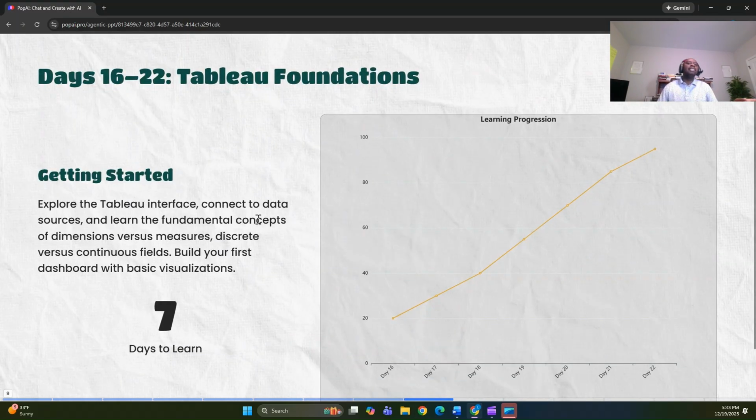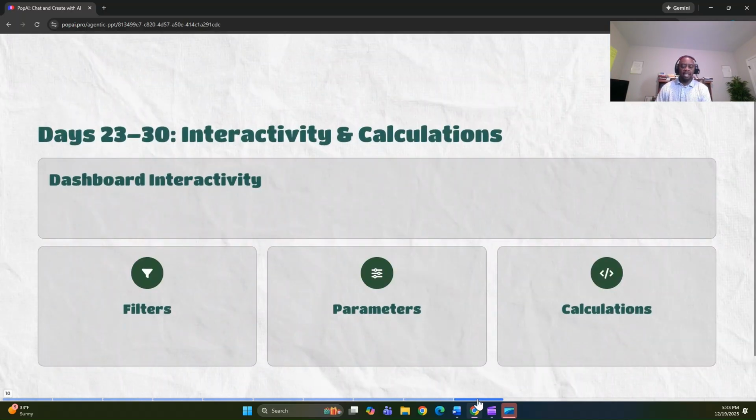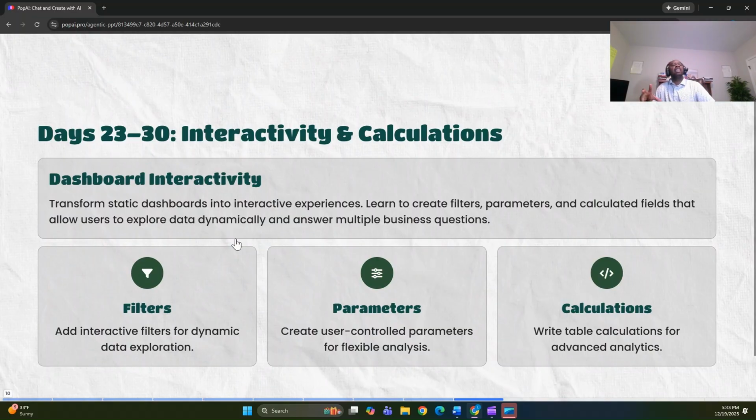All right, day 16 to day 20. This is now where we want to deep dive. I want you to explore the Tableau interface again, connect to data, learn the fundamental concepts, dimensions versus measures, discrete versus continuous, and build your first dashboard with basic visualizations. Don't get too sucked into the weeds again. Just know the basics, know the flow from how you connect and gather data, all the way to building dashboards and creating stories.